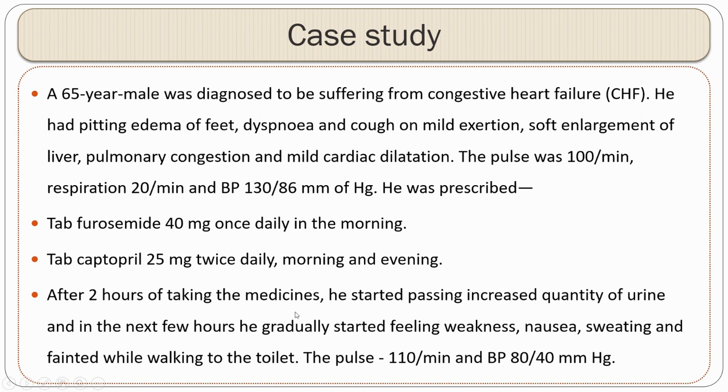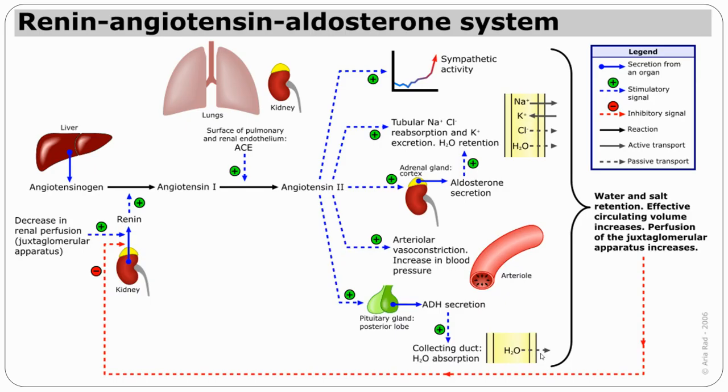The patient, 2 hours after taking the medicine, under the influence of furosemide, started passing an increased quantity of urine, and in the next few hours he started developing weakness, nausea, sweating, and even fainted while walking to the toilet. The vitals at that point of time: BP was quite low, 80/40 millimeters of mercury. So what actually happened? Before discussing the case study, first we'll understand the renin-angiotensin aldosterone system